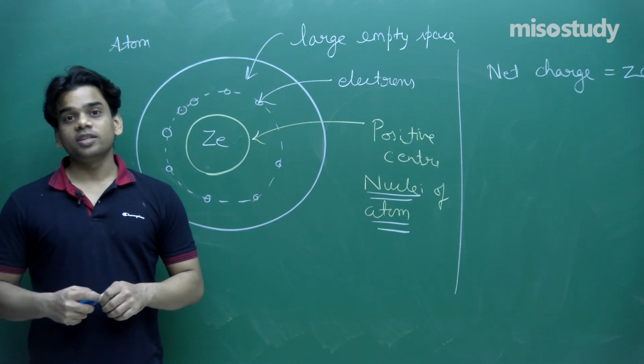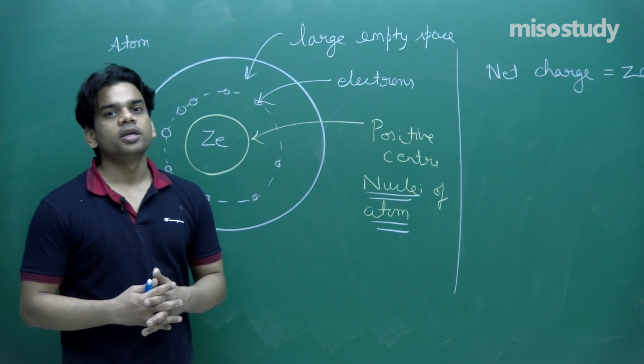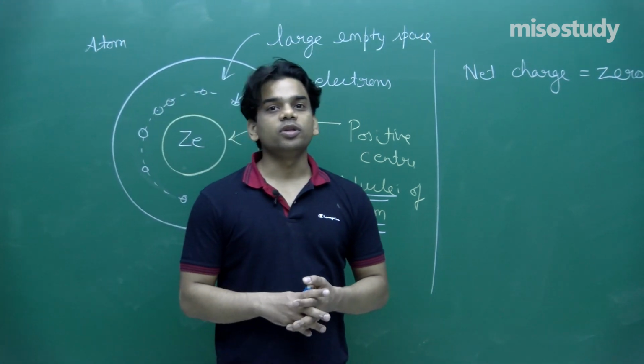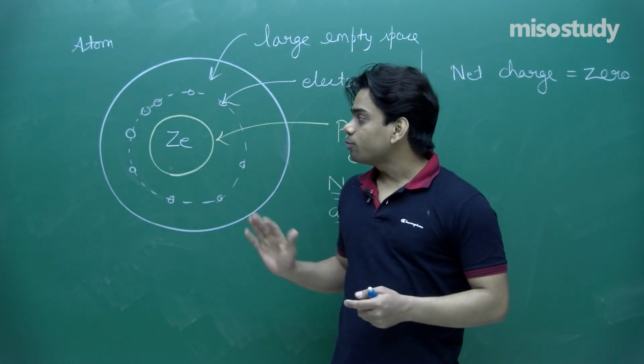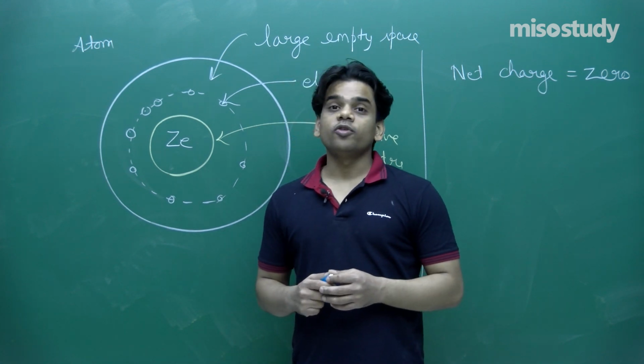And then we will try to see in the next class why this failed and what new model came into being that was able to explain the right model of the atom. So stay tuned with more information in the next class.